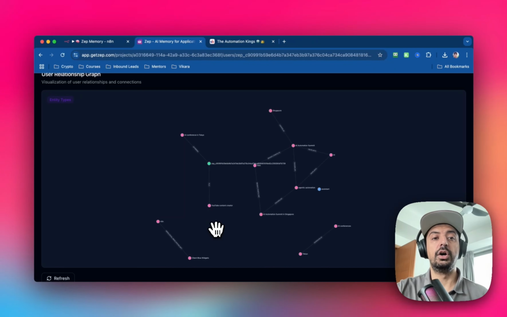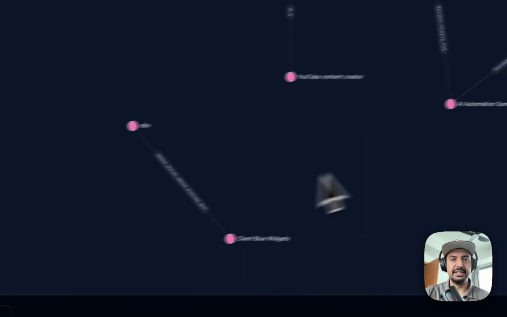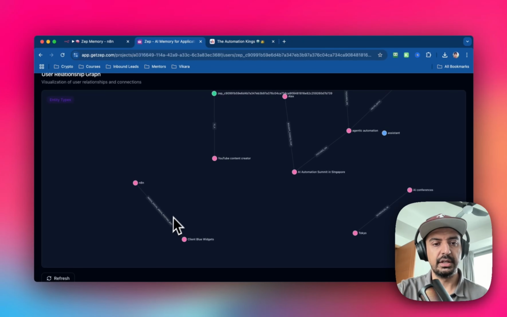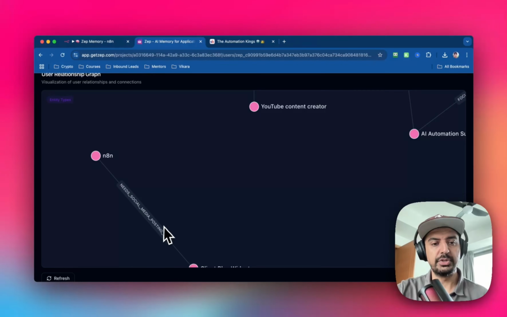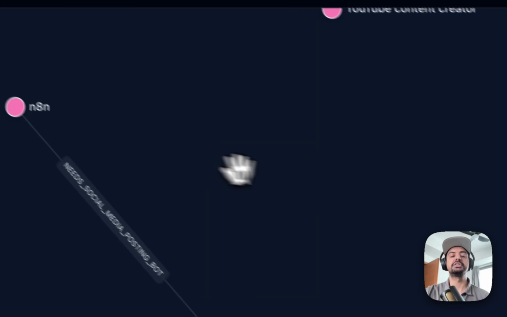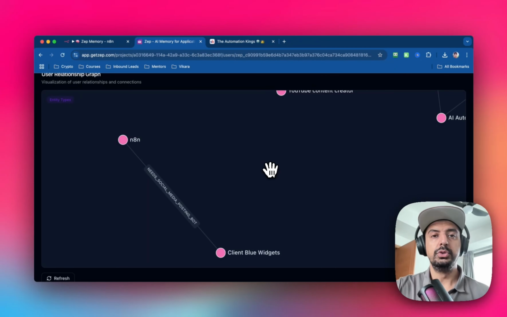But if I go inside of my knowledge graph inside of Zep, you can see that if I just zoom in, it's now updated the knowledge store with n8n needs social media posting. Let me just zoom in a bit more. Needs social media posting bot with Client Blue Widgets. So you see it's constantly updating. It's constantly adding to your knowledge store.